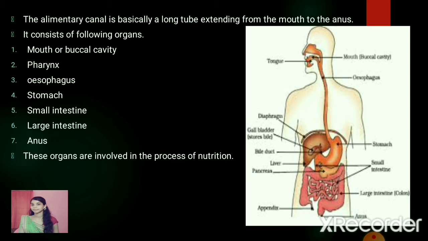It is about 9 meters in length, and it consists of the following important organs, that is mouth or the buccal cavity, the pharynx, the esophagus, stomach, the small intestine, the large intestine, and the anus. These all organs are involved in the process of nutrition, that is the ingestion, digestion, absorption, assimilation, and the egestion. Now we will discuss the various steps of digestion in detail.